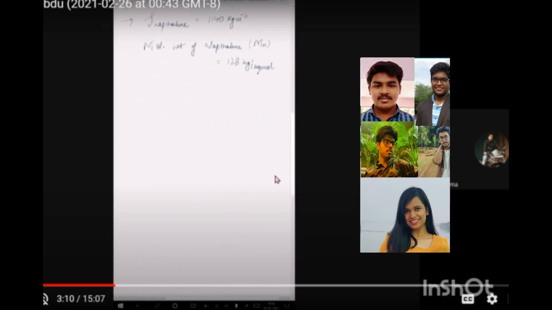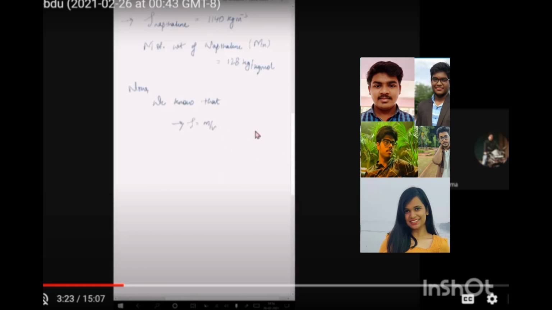So the question is, at a given temperature and pressure, the naphthalene ball is given and the initial mass is 5 grams, and 3 gram of it is going to sublimate and the leftover is 2 grams. So we need to calculate the time required for 3 gram of sublimation of the naphthalene. So we need to calculate the radius at the initial time t equal to 0 and at time t equal to t when 3 gram has successfully sublimated.